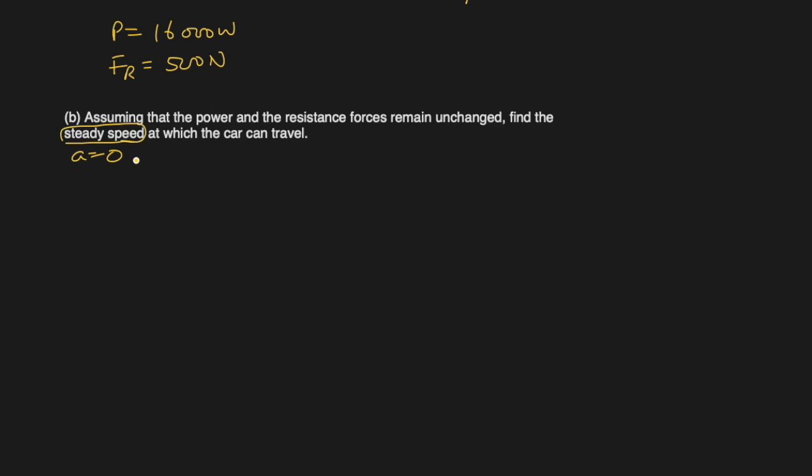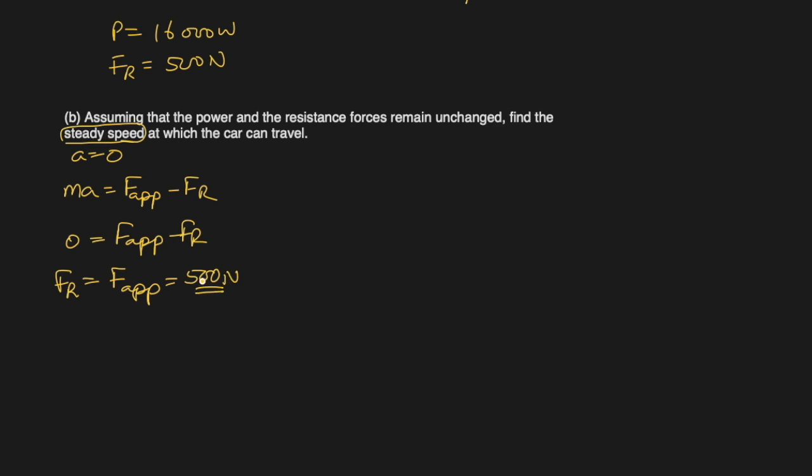Acceleration is equal to 0. We said MA equals F applied minus resistive force. Since acceleration is 0, this whole thing is 0. So we can say that resistive force is the same as applied force, which is 500 newtons in this case.